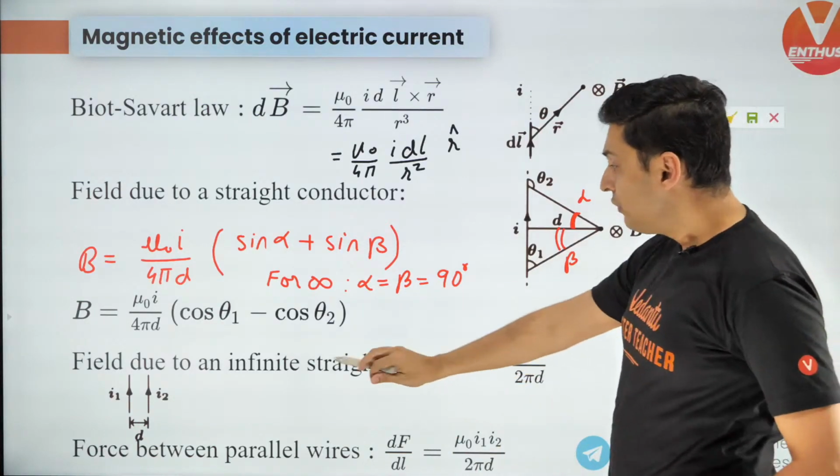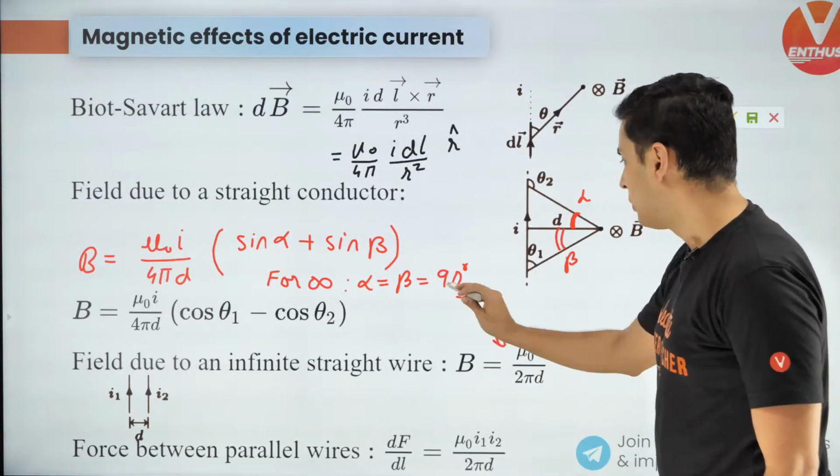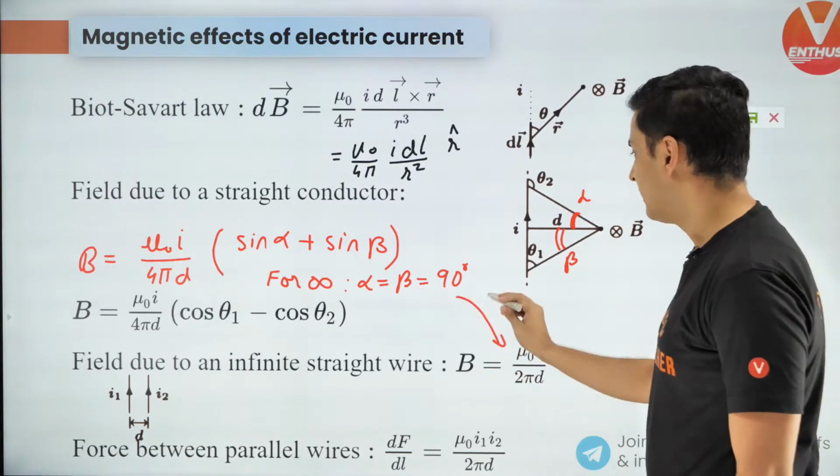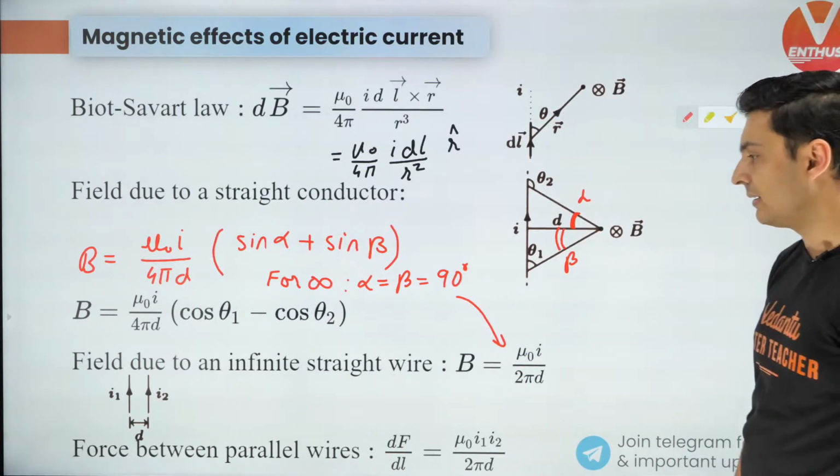Next, field due to an infinite straight wire. So this is what you get when you put alpha and beta both as 90 degrees. Keep this in mind.